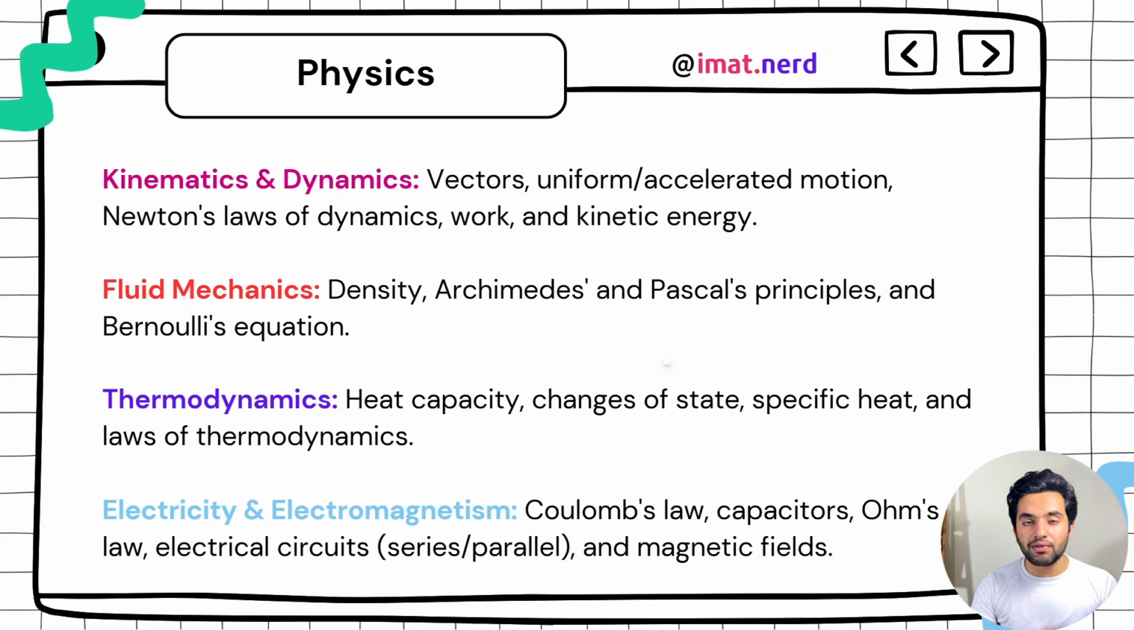And of course, you have electricity and electromagnetism. Now, it is going to involve 4 chapters basically. Okay, the first chapter is electrostatics. In electrostatics, you need to know about Coulomb's law and all the things revolving around Coulomb's law. You need to know all the basics like charges, electric field, electric potential, all those basic things that you need to know in electrostatics.